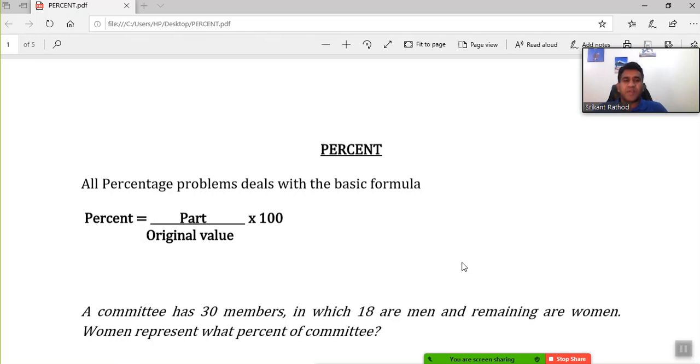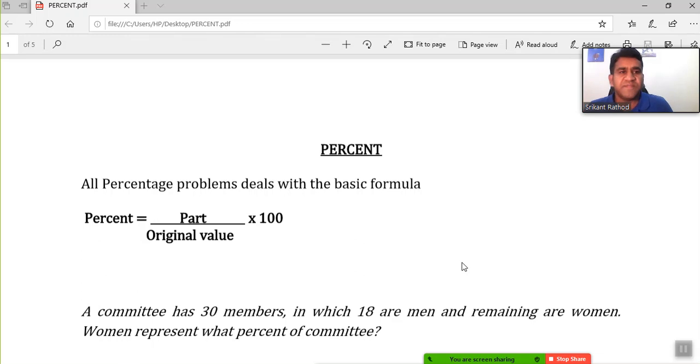Today I came up with another important topic called percent. The concepts of percents are mostly asked in any competitive exam. This is the only topic which may involve any other topics like algebra, geometry, statistics and so on. So in today's class we'll be discussing how to ease the fundamentals of percentages and also what types of questions you may expect in the competitive exams. All right, so let's start.